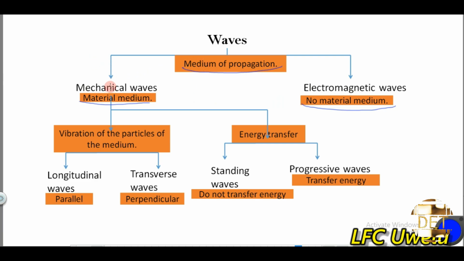Mechanical waves can further be classified into types of waves. The first classification is based on the vibration of the particles of the medium.